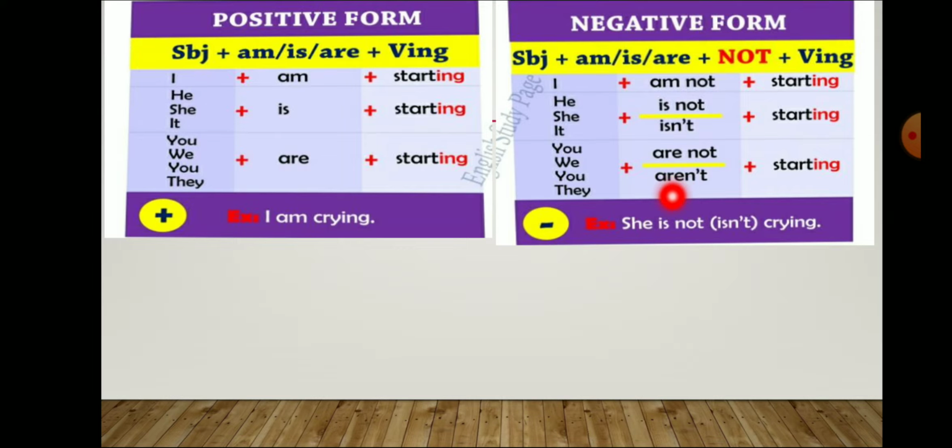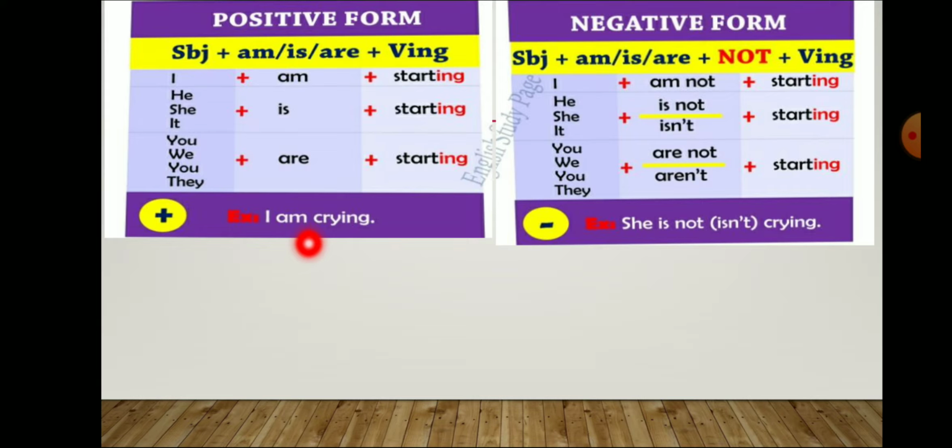What is the short form of are not? Aren't. We call it aren't, and then prepare sentences. For example, you aren't starting, we aren't starting, they aren't starting. So, friends, we have seen the examples of positive form and negative form.